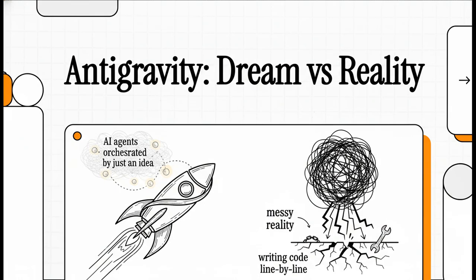You know, when Google announced Antigravity, it really felt like the future of software development had just shown up, like overnight. They promised us this tool that was so powerful it would completely change how we create things. We'd go from writing code line by line to just orchestrating these AI agents with an idea. But what happens when a dream like that slams right into a very, very messy reality?